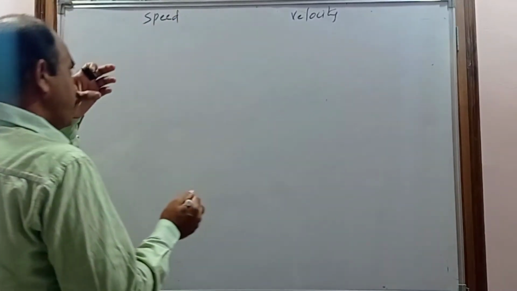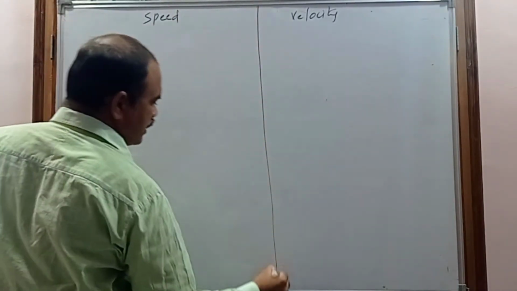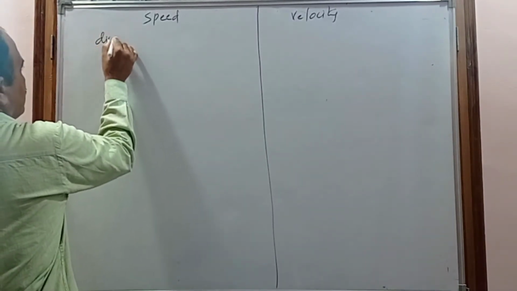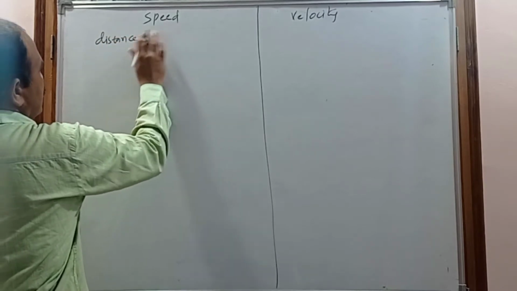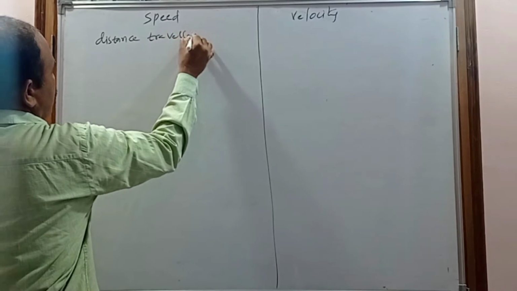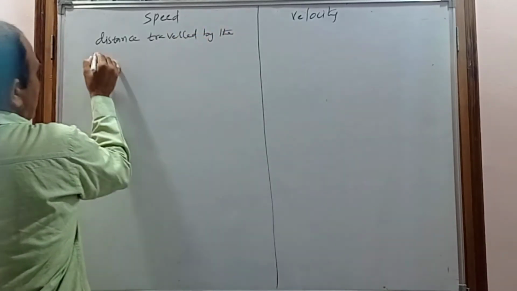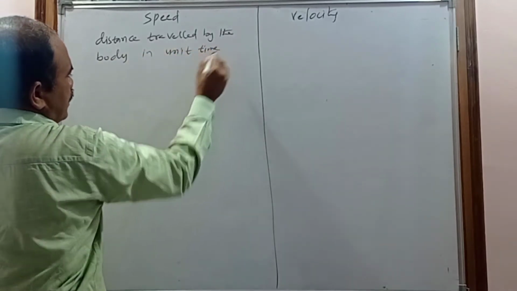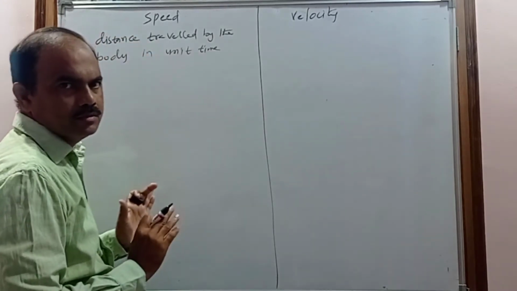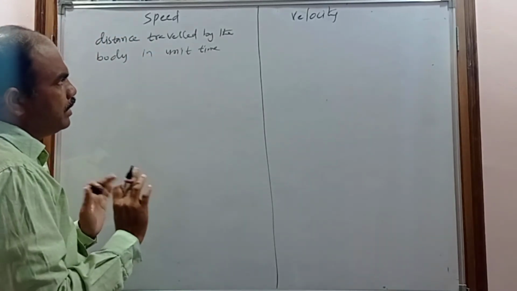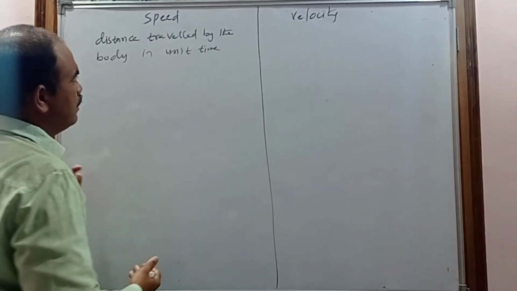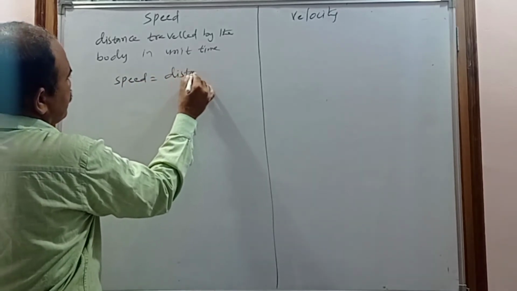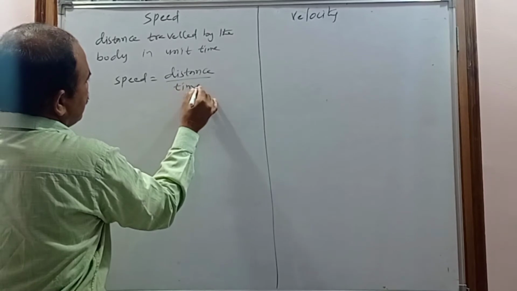So the definition of speed is the distance traveled by the body in unit time. The unit time may be 1 second or 1 minute or 1 hour. Unit means 1, so unit time means 1 second or 1 minute or 1 hour. The formula for speed is distance by time.